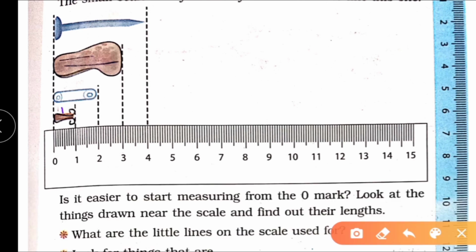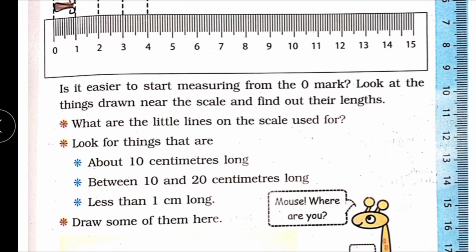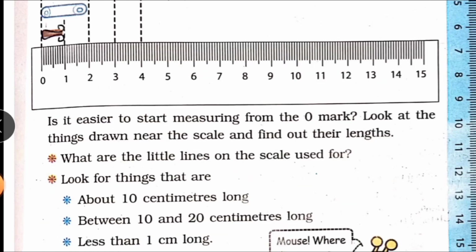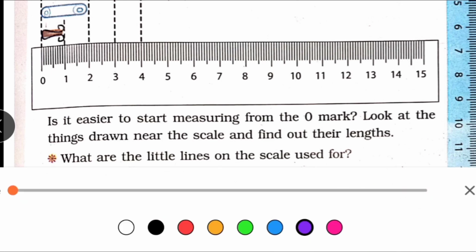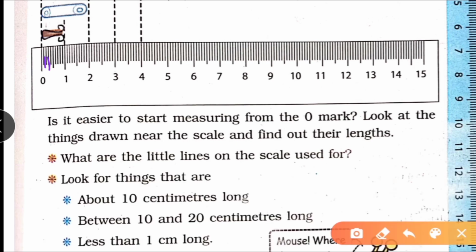This is 1 centimeter, 2 centimeter, 3 centimeter and this is 4 centimeter. Okay. What are the little lines on the scale used for? The little lines on the scale are used to measure smaller objects. These little lines you can see. These little lines are called millimeter.